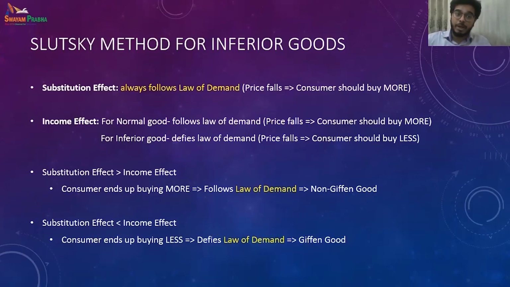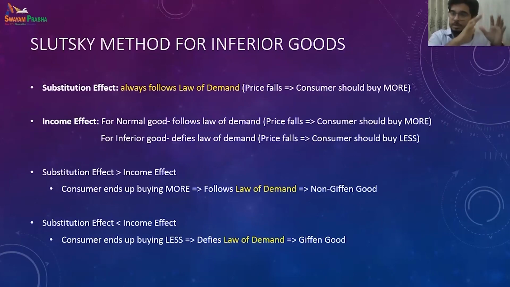When we follow a normal good, then it follows the law of demand, that is, the price falls and the consumer should buy more. But when it is an inferior good, it defies the law of demand. So when price falls, the consumer should not buy more. Instead, they should buy less. Income effect: for the inferior good, when we have a higher income, we buy less of those inferior goods, right? So when price falls, the consumer should buy less. For a normal good, our income effect says that when price falls, the consumer should buy more.